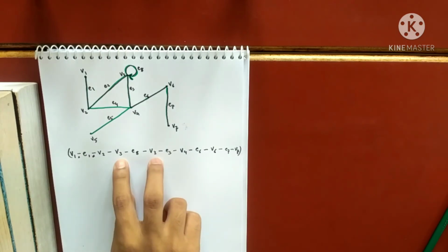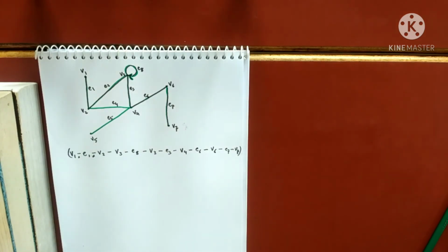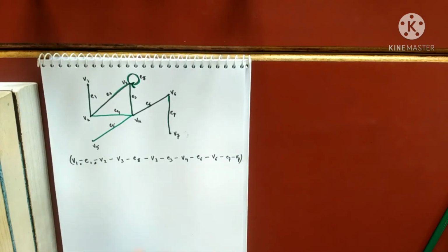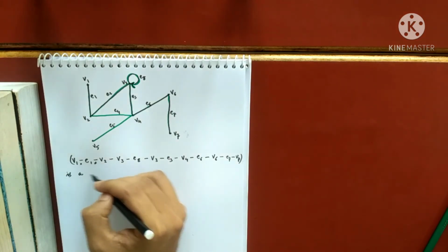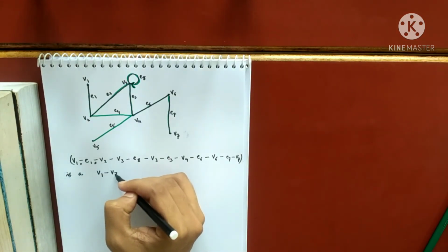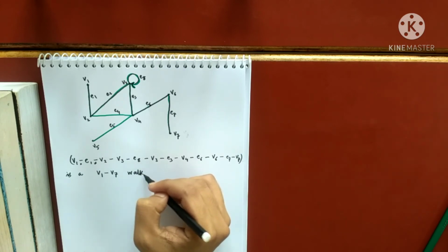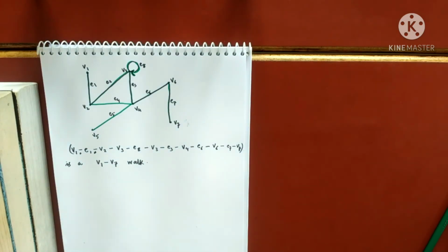No, because the vertex V3 is repeated. Okay, good enough. Anyways, I'm just interested in a walk. So this is a V1 to V7 walk. So this is one walk from V1 to V7.